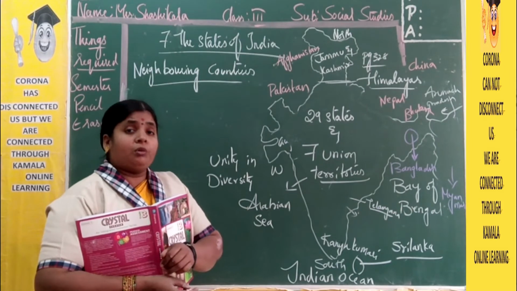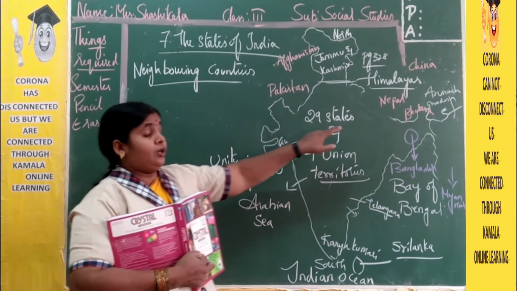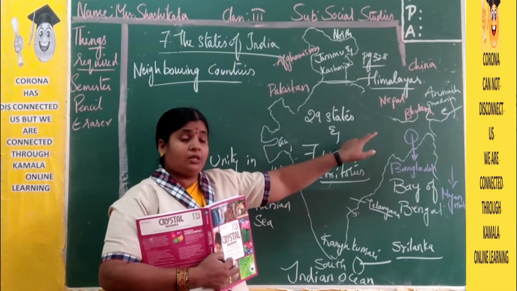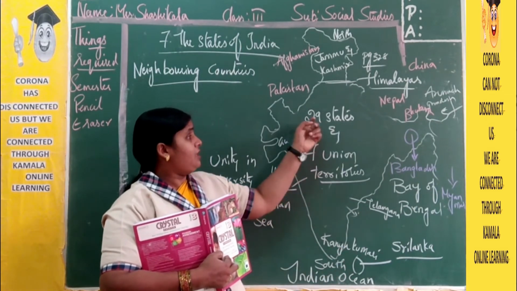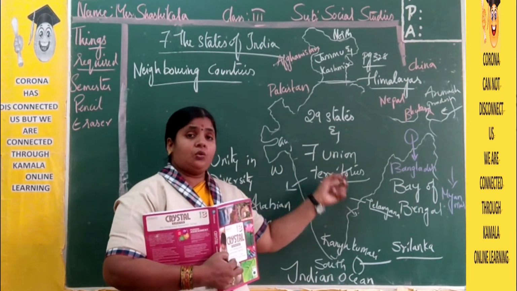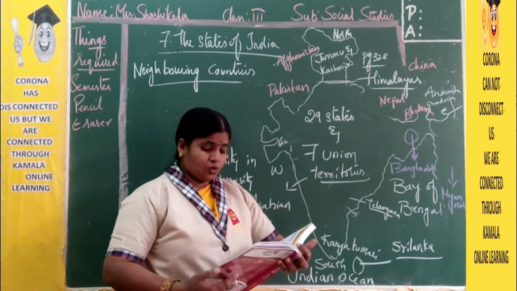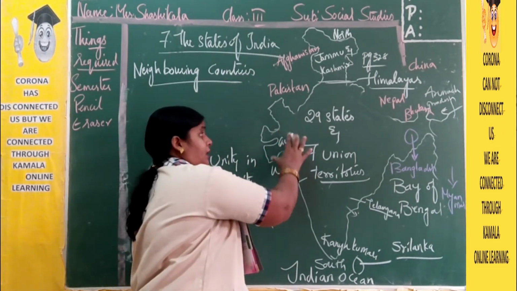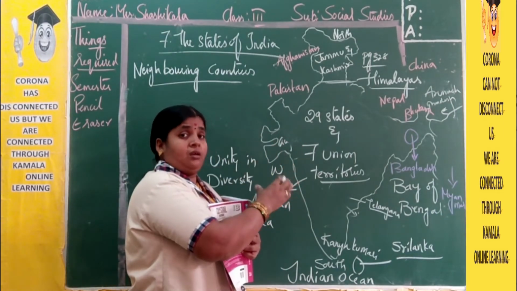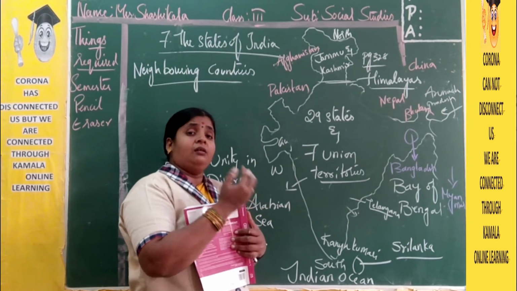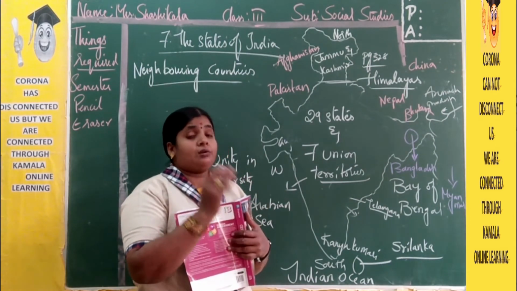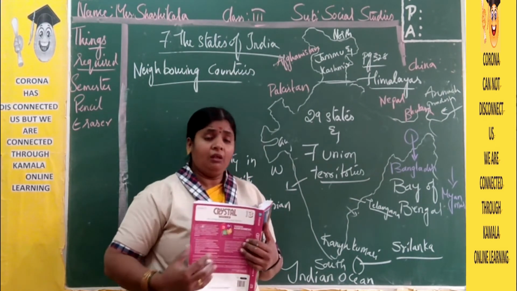To solve the problems of the people, our government has divided the whole country like this. The head of a state is nothing but the chief minister. He will try to solve all the problems of the people.